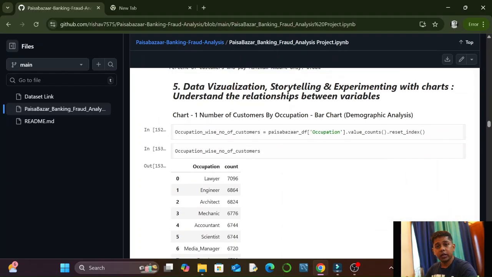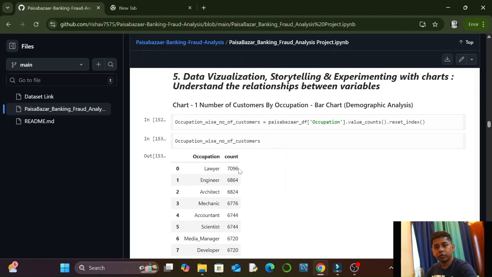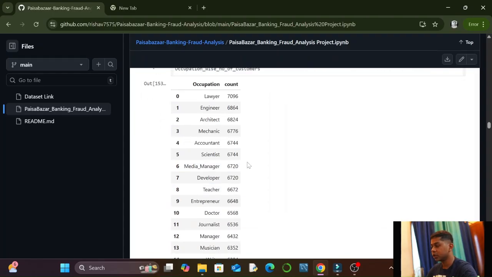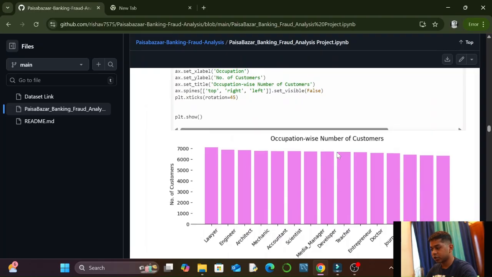Then the fifth step in our project was data visualization. In data visualizations, we divided the visualizations into four or five different categories. The first category is demographic analysis. In that, we made a chart of number of customers by occupation. By grouping by occupations, we found the number of customers in each occupation and plotted a bar chart. As you can see, lawyers have the most customers, then engineers, then architects, and likewise reducing.